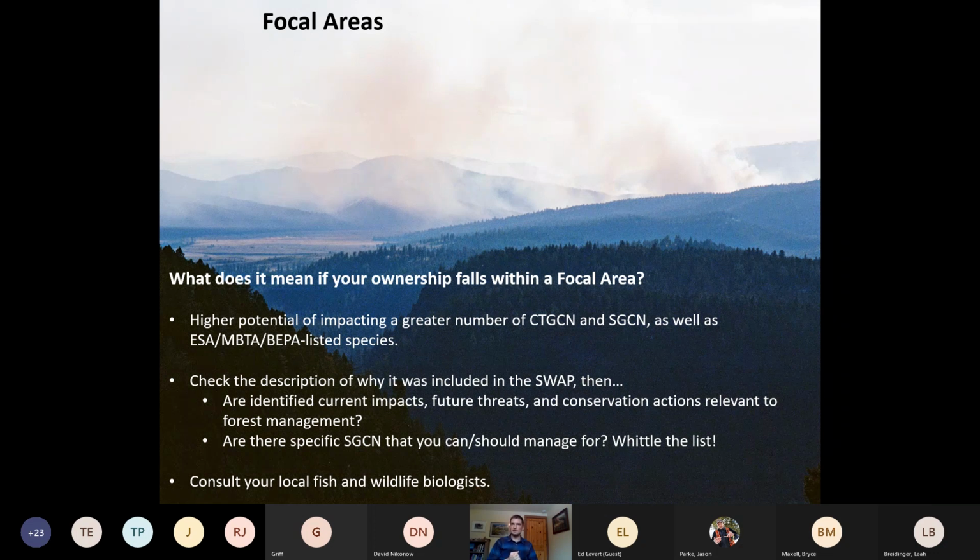And I'll show you here in a little bit how to whittle down these very long lists of species to really hone in on those focal species you may want to worry about. And again, I always like to remind you, your local fish and wildlife biologists with FWP are here to be consulted on this kind of stuff. So if it's just too much, you're not sure which direction to go, you can't whittle down the list, always feel free to reach out to one or several of us. So let's do some list whittling.